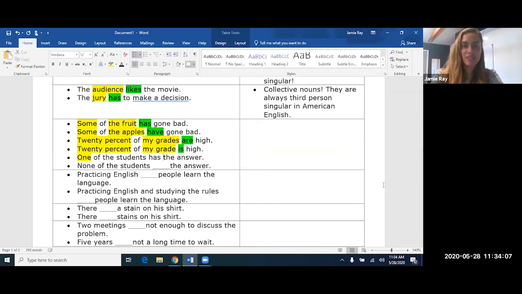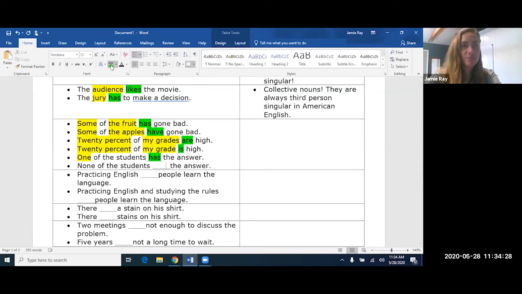Should be has. You do not make this verb agree with the students, even though we did that in the other samples. This is because one of, none of, each of, these are exceptions, okay? Actually, these are the rule, okay?